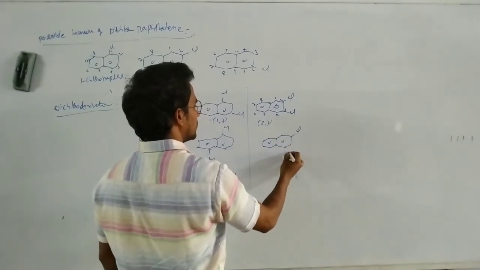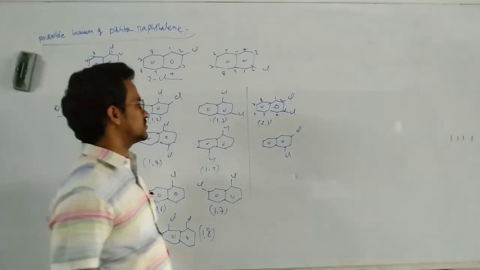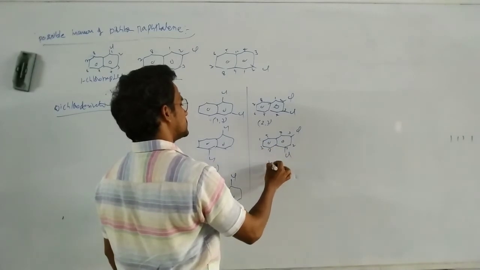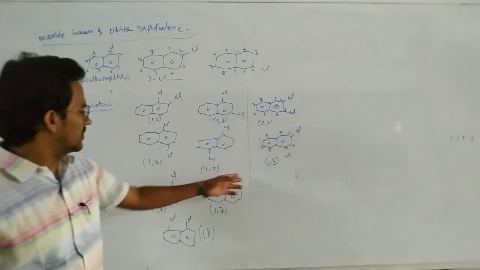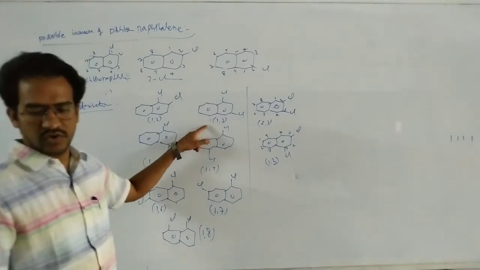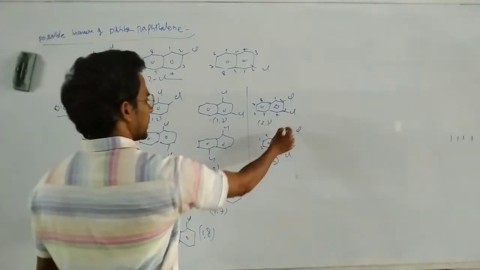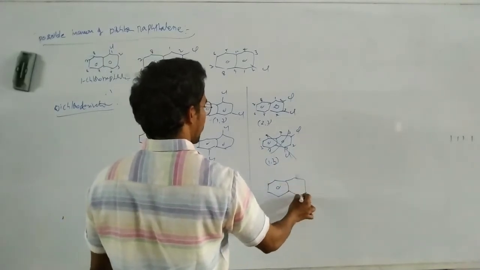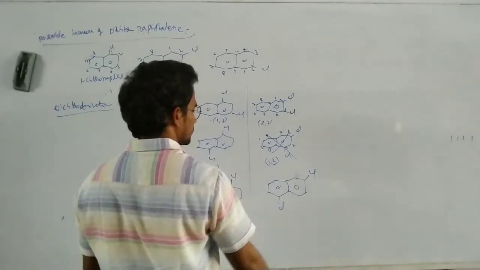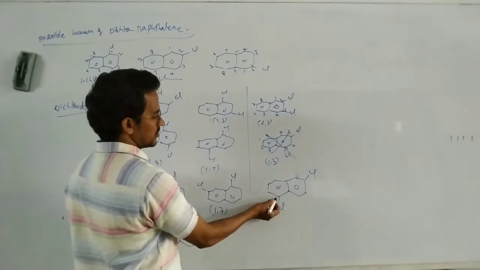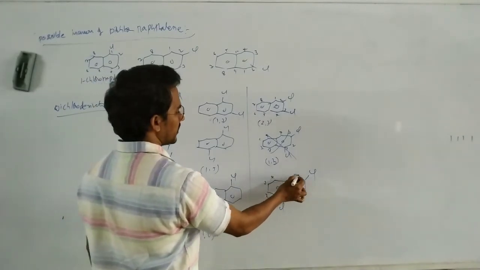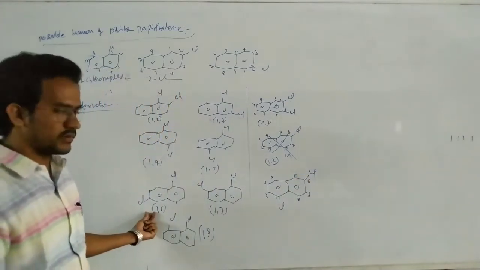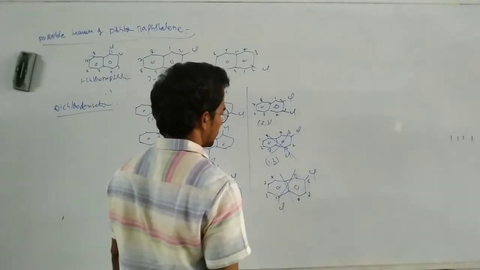Next this one, here this is 1, 3. Numbering 1 through 8, that means here it is a 1, 3. So it equals this one, the 1, 3 isomer. So it's not a new isomer. Next one, suppose this one: 1 through 8, that means here 1, 6. 1, 6 I have already written, so again this is also not a new isomer.